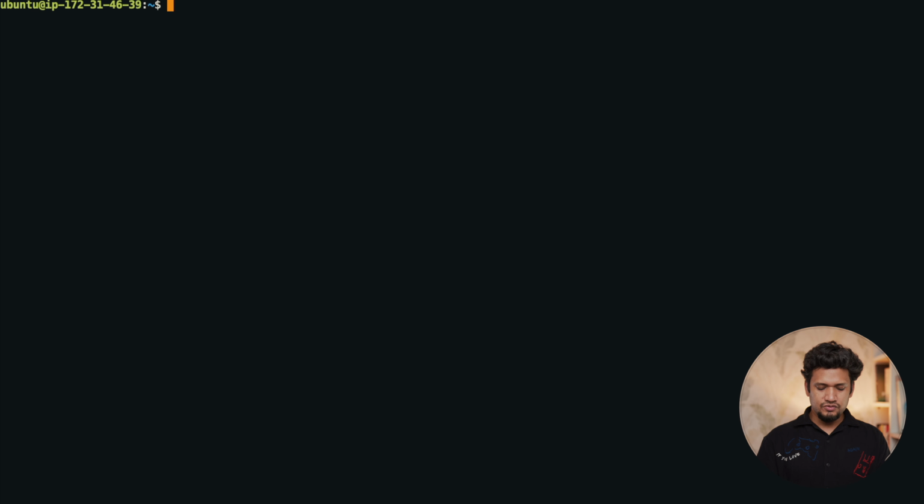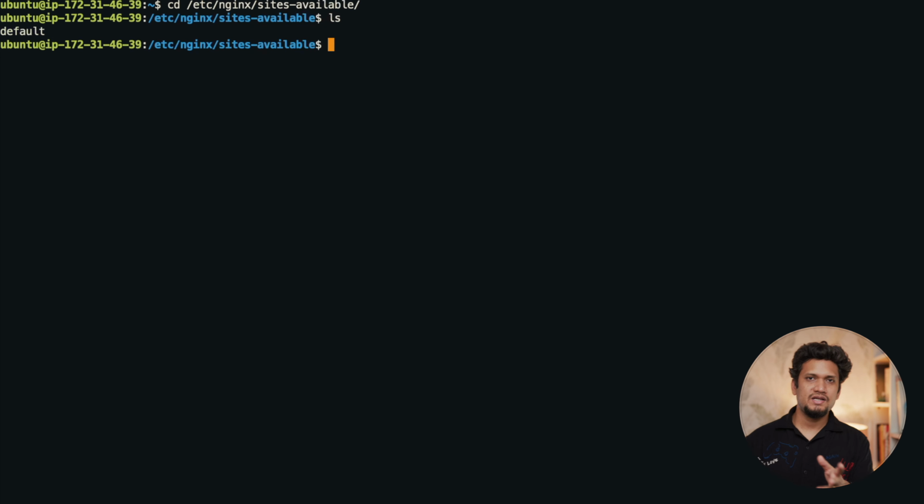So we have to go first to cd /etc/nginx/sites-available. Here we write a configuration file which maps how the requests are going to be handled.